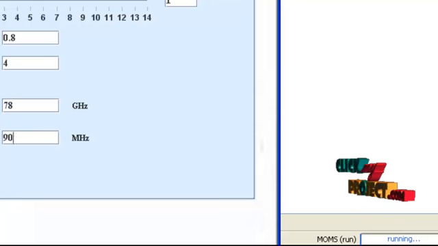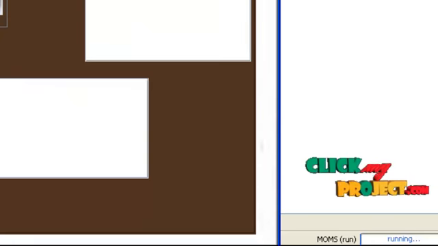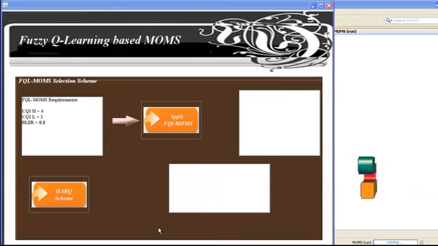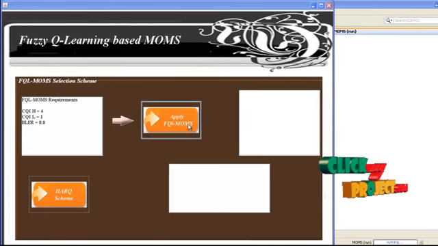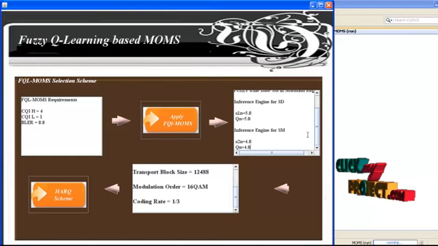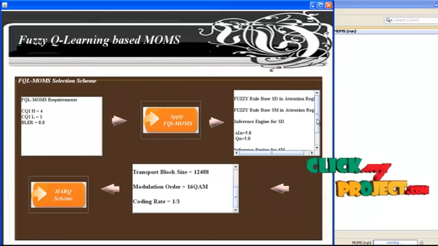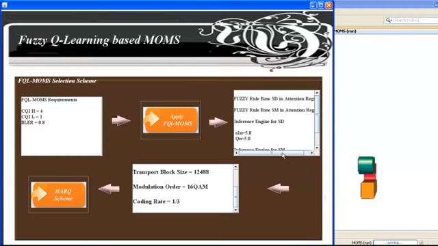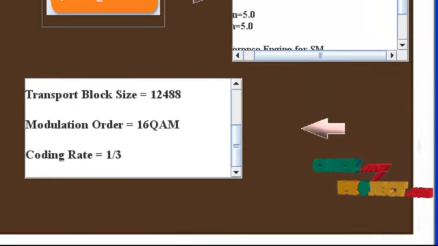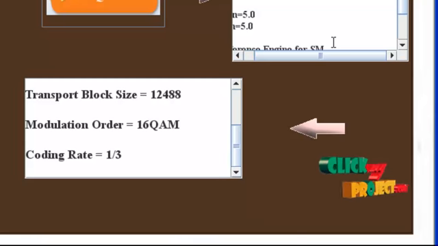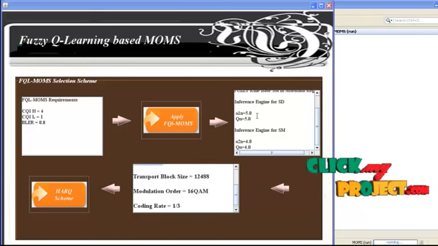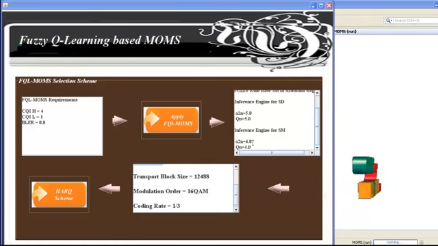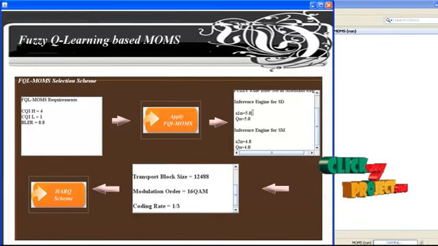Then we click the FQL MOMS selection scheme. The requirements are sent to the FQL MOMS selection scheme. Then click the Apply FQL MOMS button. In our algorithm, the fuzzy rule base SD is in the attention region and SM is also in the attention region. It is based on BLER measurement. The inference engine for SD is 5.0 and for SM is 4.0. The action decision block using the select max strategy selects the maximum value, that is 5.0.